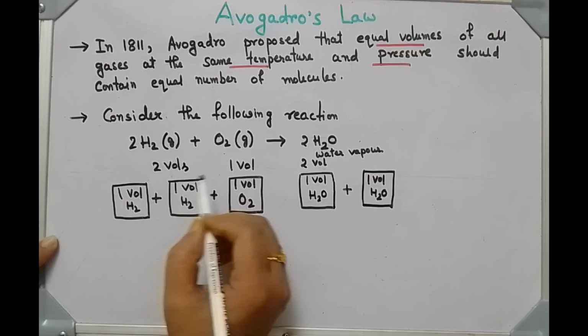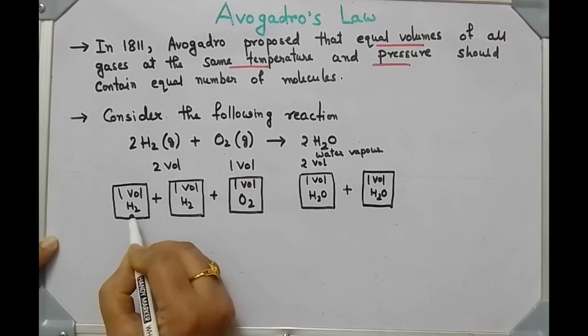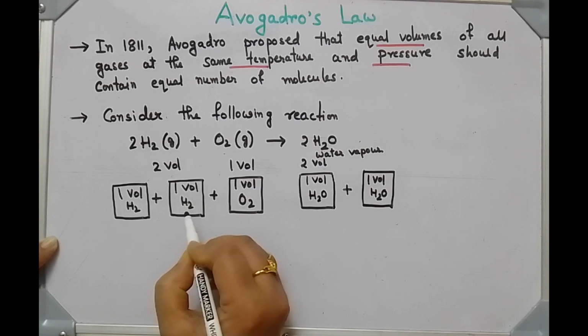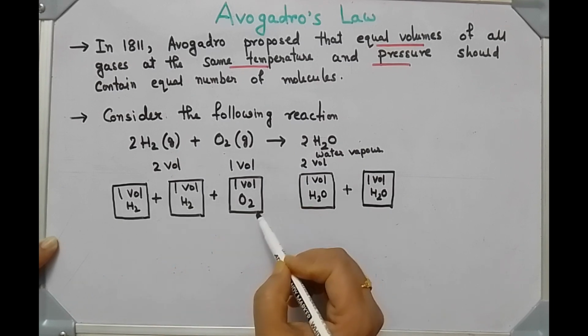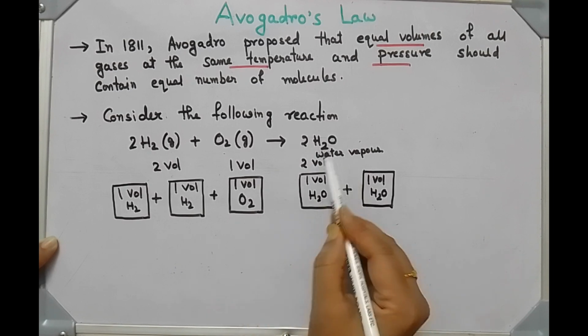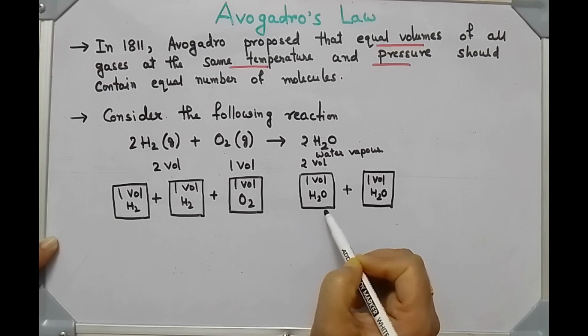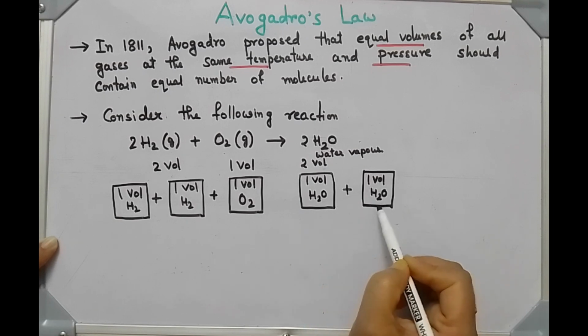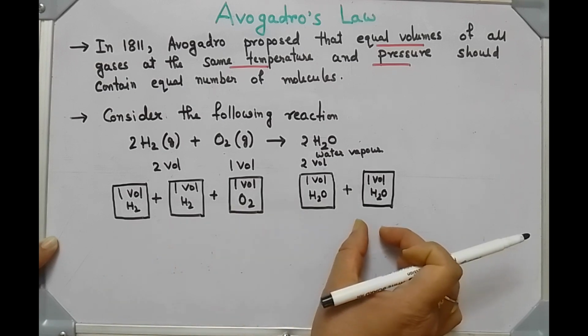Out of these 2 volumes of hydrogen gas, if we are keeping 1 volume of hydrogen here, another volume of hydrogen gas here, and this 1 volume of oxygen we are keeping here, and out of these 2 volumes of water vapor, 1 volume of water vapor we are keeping here, another volume of water vapor we are keeping here. So everywhere the volume of gas is the same.